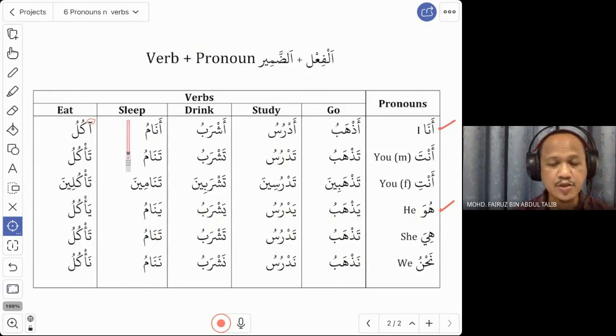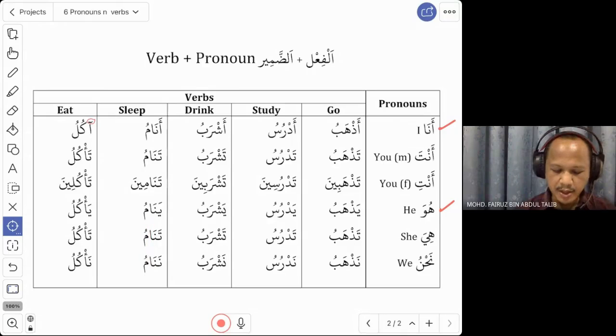All right. The next word, sleep. Anamu. So change the R to ya. Anamu becomes yanamu. Yanam, we say. Huwa yanam. What is he doing? Huwa yanam. He is sleeping.